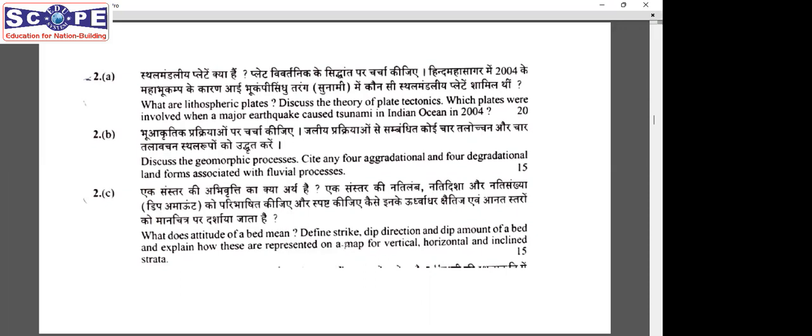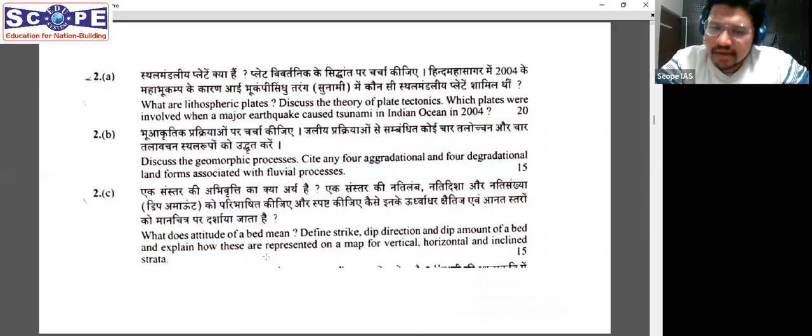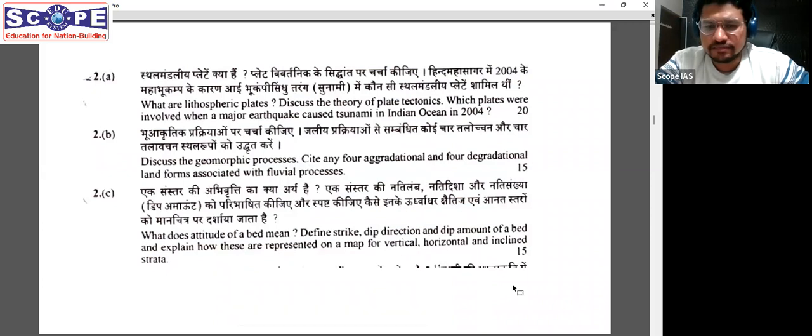And you only have to make a symbol, like the symbol of dip. Yes, exactly. That's what you have to do. At most, if you want to show a little more, you can draw some maps. Draw a vertical bed, and show in front of it how it is going to look on a topographic map. So that might give you a little more marks if you have time.